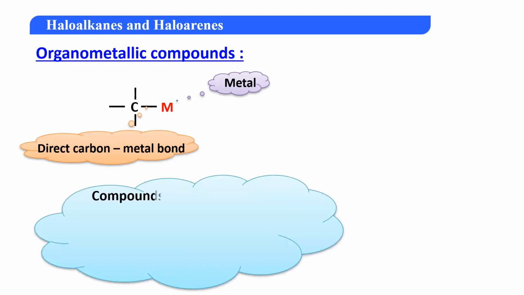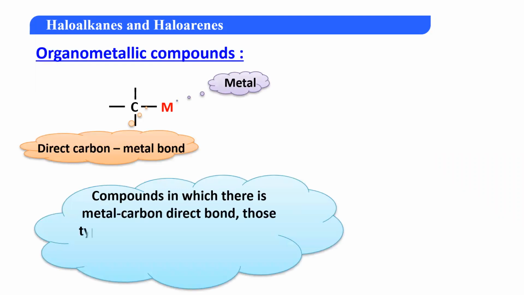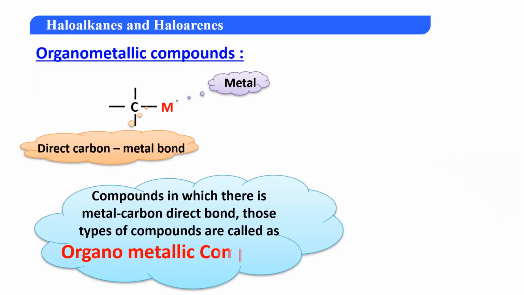Over here, when you are talking about organic compounds with metals, that is, compounds containing organometallic bonds, these compounds, like Grignard reagent, are called type 1 compounds. Now, why are they called type 1 compounds? Because यहाँ पे carbon and metal के बीच में सिर्फ एक bond है, and therefore they are called type 1 metals or type 1 organometallic compounds.